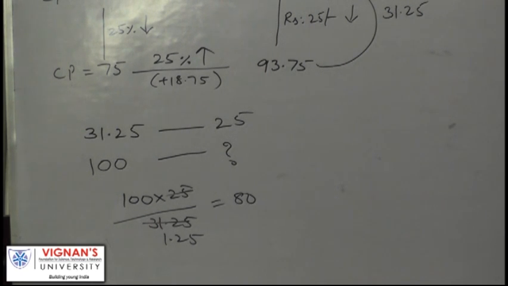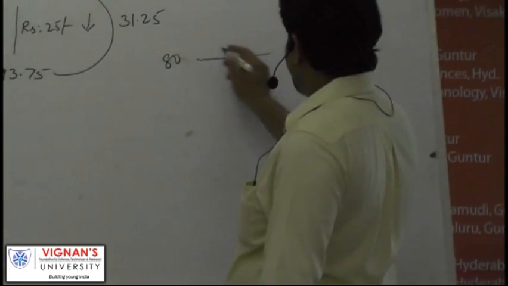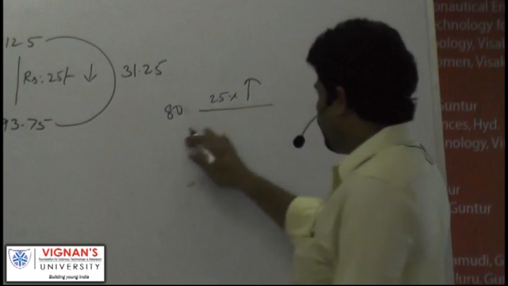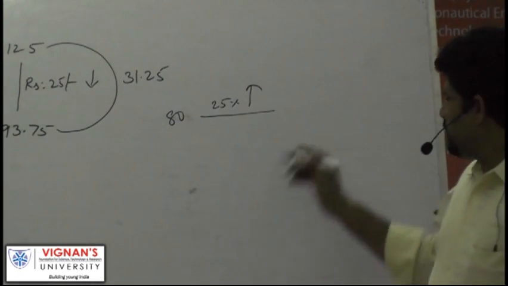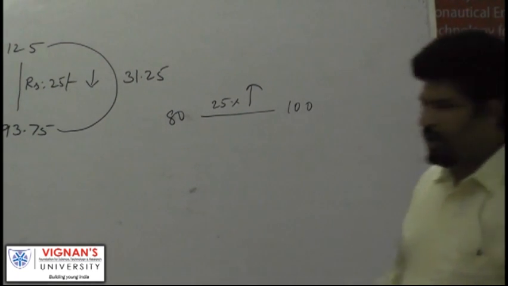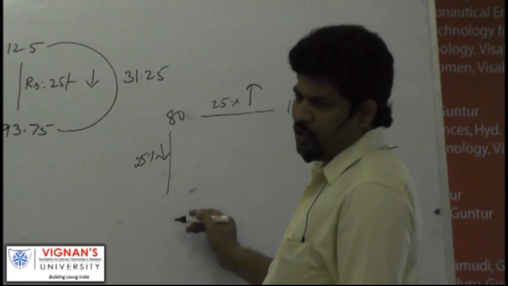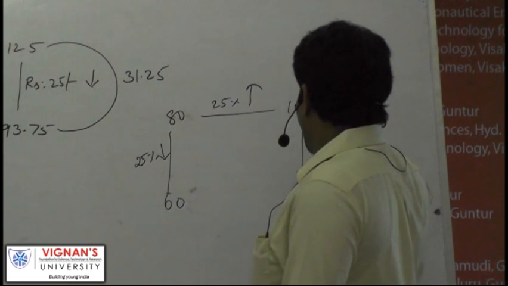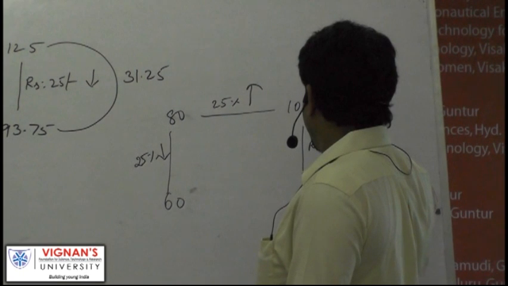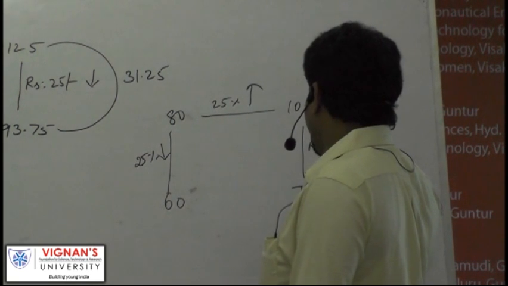Now see, you understand it clearly now. 80 rupees. He is selling it for 25% more. It means 1/4 more. What is 1/4 of 80? 20. It means he is selling it for 100. If he purchases it at 25% less, it means 20 rupees less. It means he buys it at 60, sells it for rupees 25 less. It means sells it for 75.